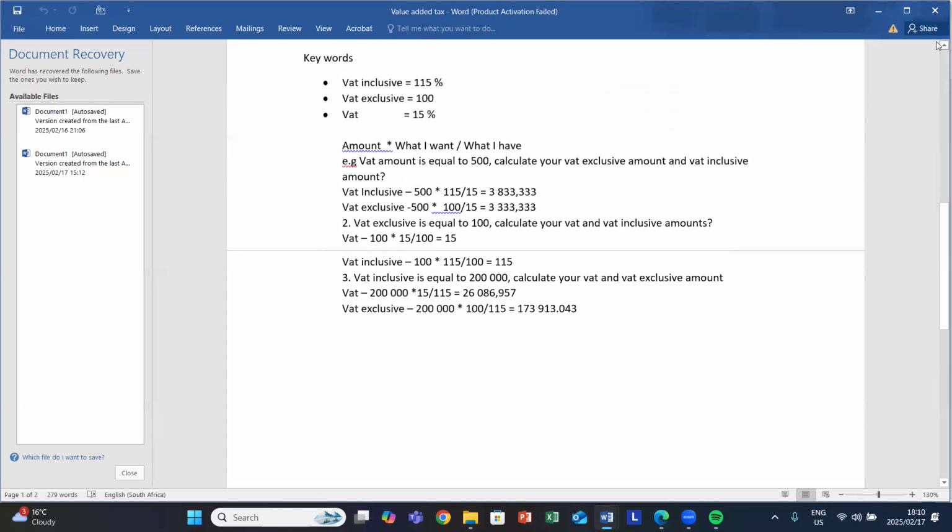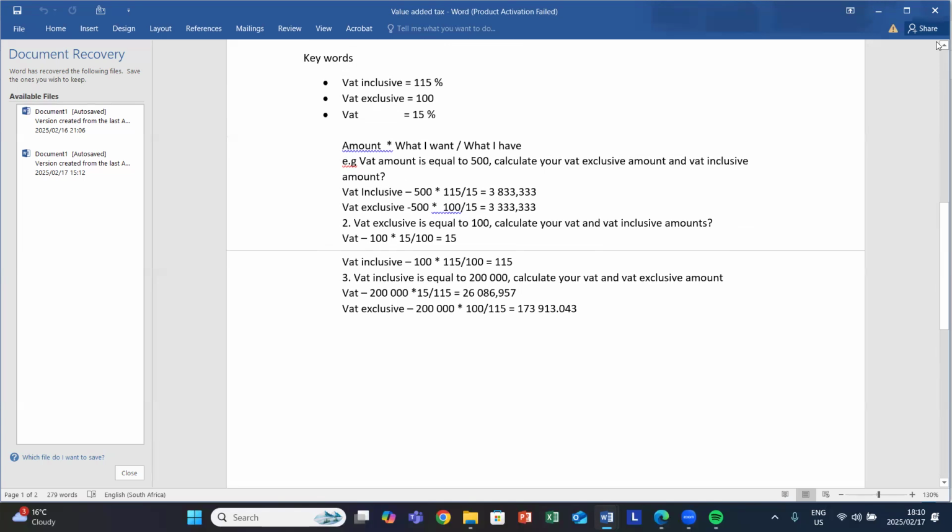So let us take a quick recap. We dealt with our VAT. We said that our VAT is an indirect tax which is imposed on the consumption of goods and services, not exclusively based on goods, but also services. We said that we have two types of registration, compulsory and voluntary.